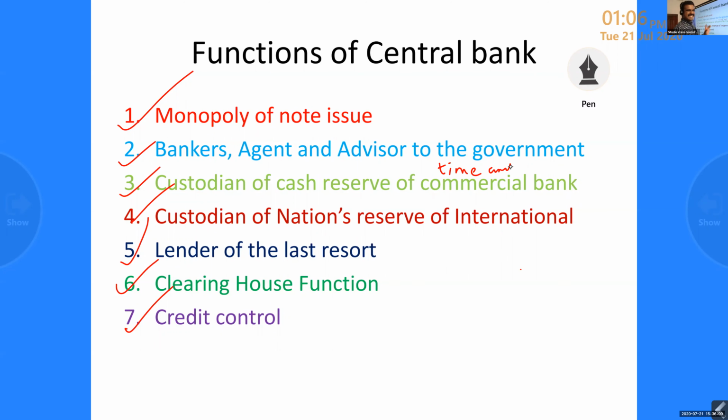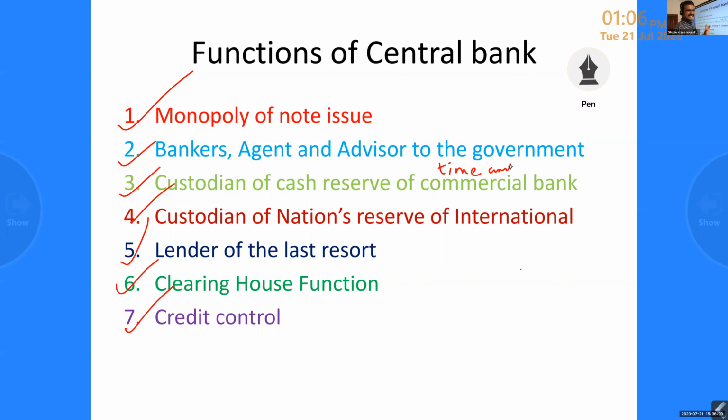Then the surplus cash of the commercial bank also we have to deposit with the central bank. It serves as a security. It provides security to their deposits, to their loans.